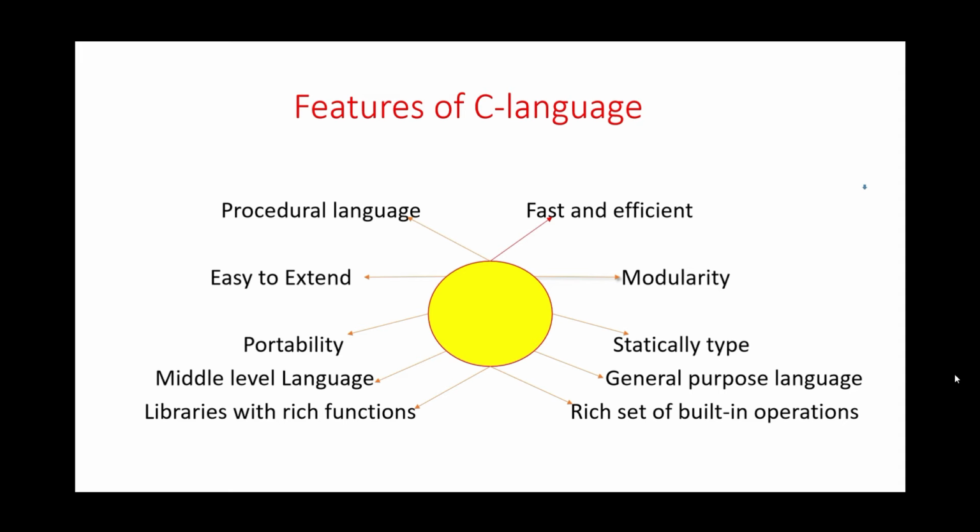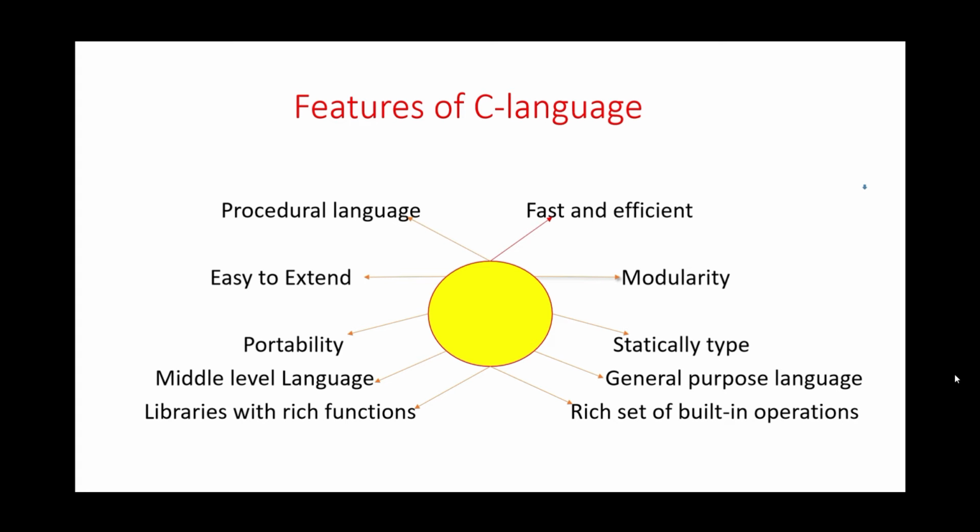Fourth, C language has a modular property, meaning it has modularity. Modularity means C language is a modular programming language, which is a process of subdividing a program into subprograms. It means breaking large programs into smaller subprograms, which will increase the readability of code, and it will make it easy to find a bug in the program and correct or fix that bug.